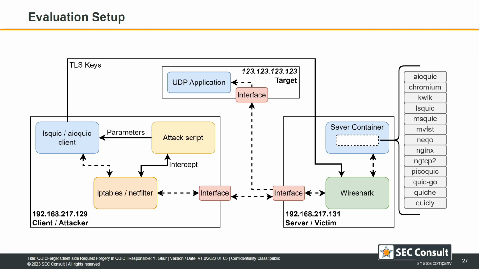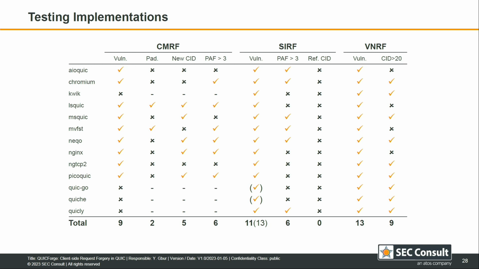And we had our client set up with one of the QUIC clients, intercepting the packets and then changing the parts that are required for our attacks. On the other hand, we ran the servers in a Dockerized setup, intercepting the traffic with Wireshark to see what's happening. And if we look at all the parameters we analyzed, I can't go into much detail in the time here,